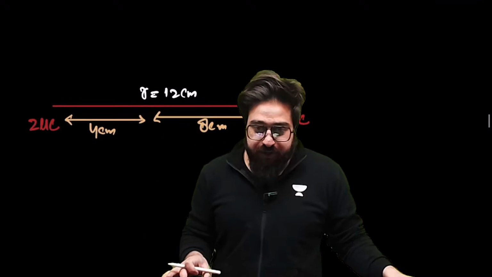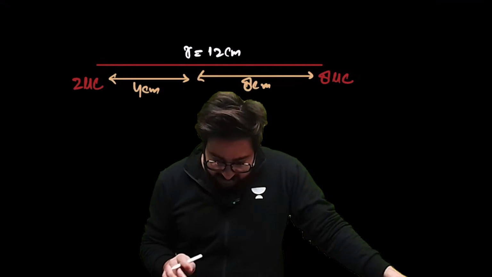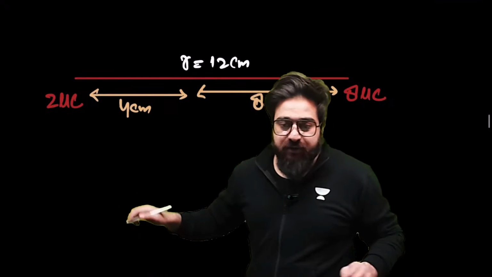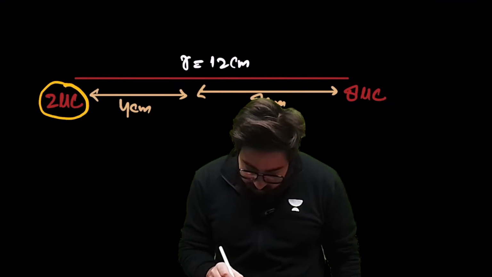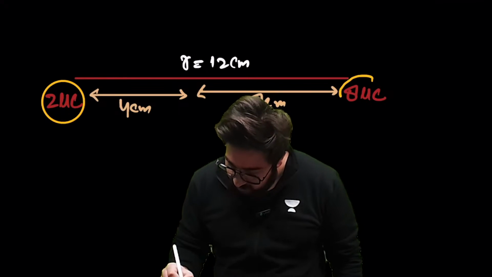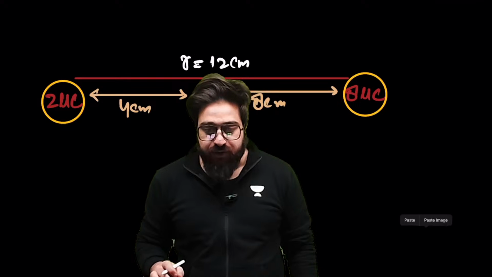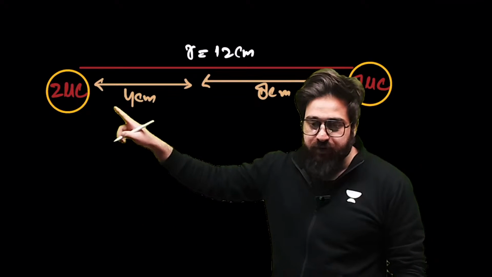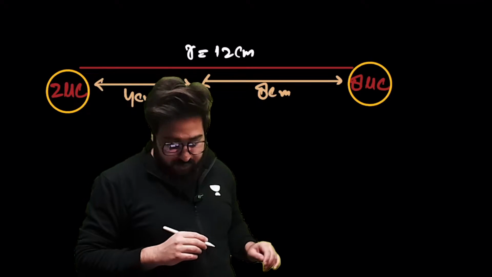Now tell me over here. One more question I'll give you over here. The question is basically, you have got 2 microcoulomb charge over here, and you have got 8 microcoulomb charge over here. Okay.